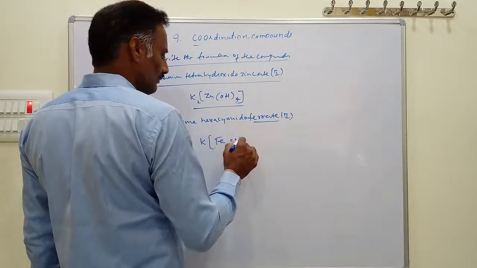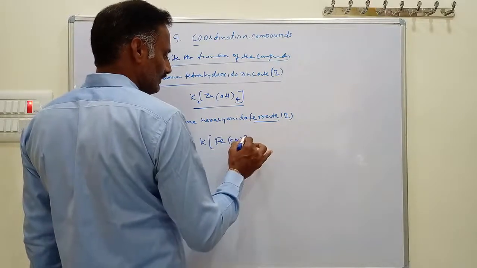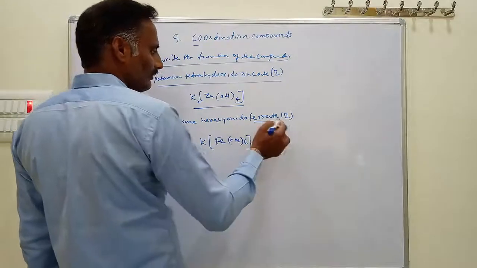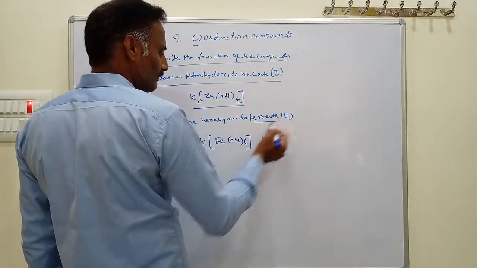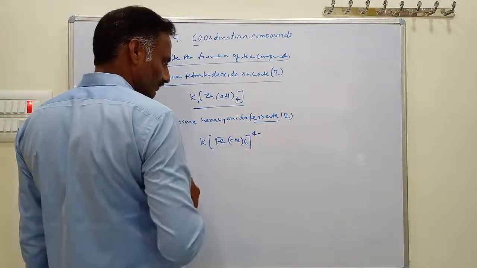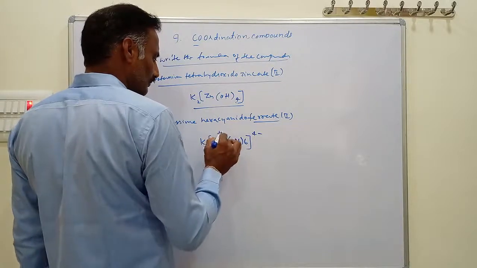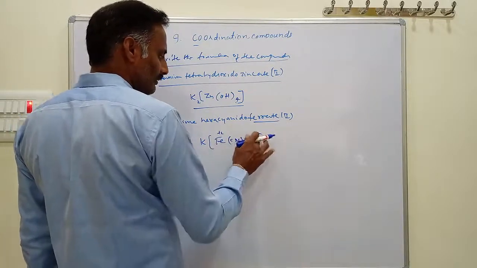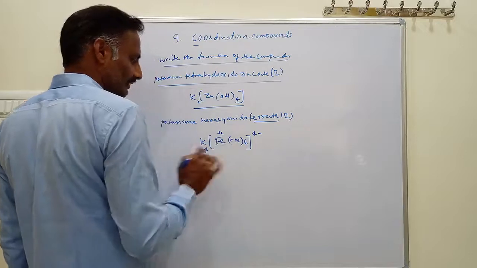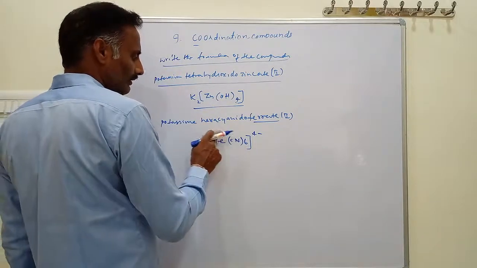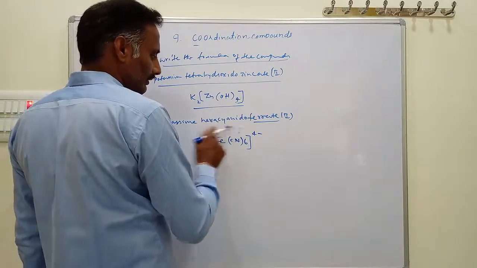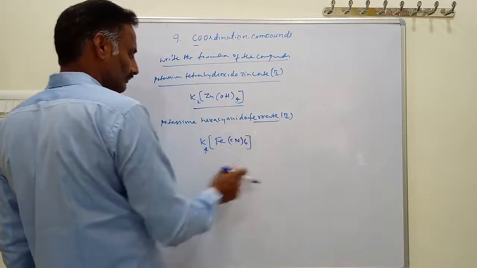Hexacyanide: hexa is nothing but 6 cyanides. This is a complex. Here iron is +2, so the complex must be -4. To balance -4, you take K4. This is the formula of the complex. It is okay.